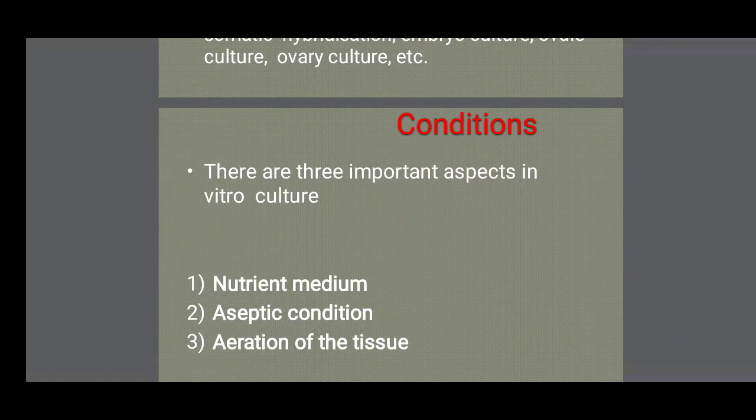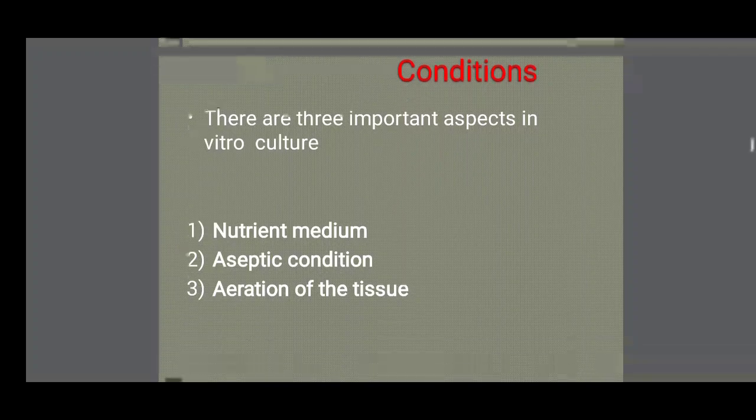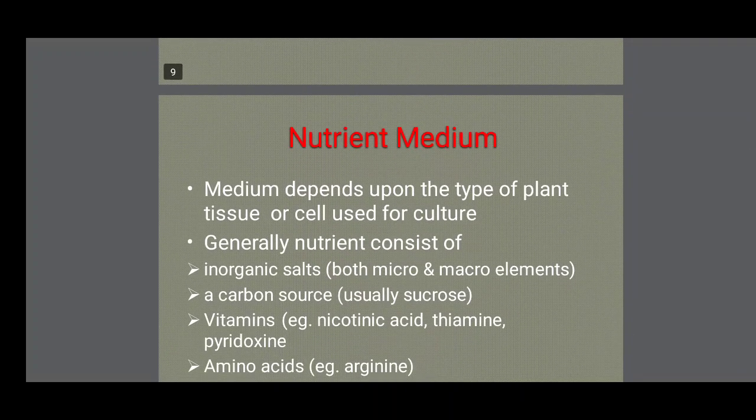Conditions. There are three important aspects in in vitro culture. One is the nutrient medium, second is the aseptic condition, third is aeration of the tissue. These are the three major important aspects when we go to in vitro culture. So, one is the nutrient medium.